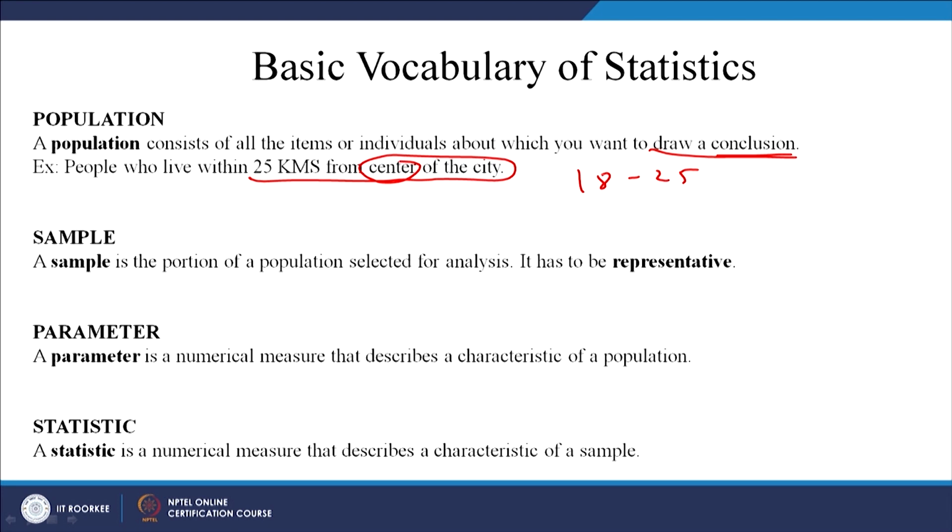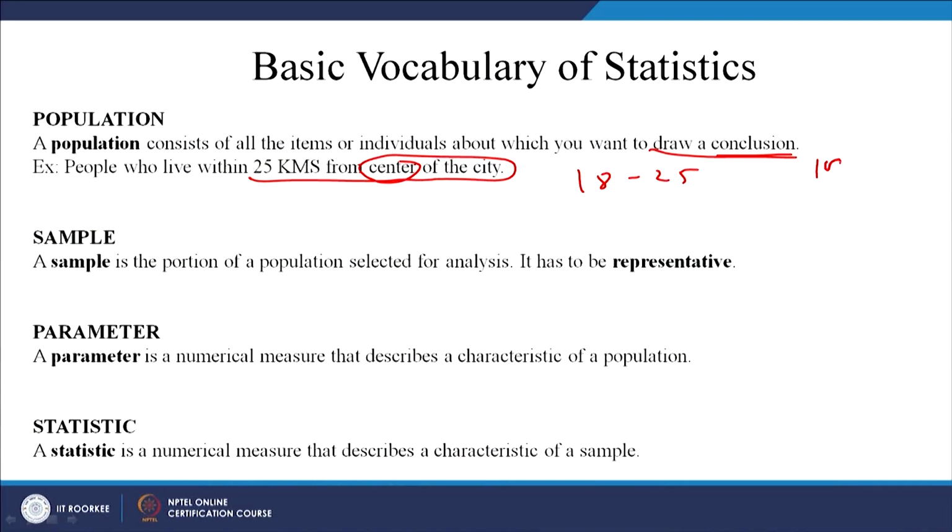All those people in this age group living in this 25 kilometer radius would be the population. Let us say that population, for simplicity, is 100. All these 100 individuals are the population.